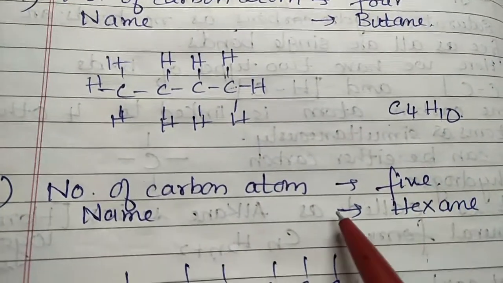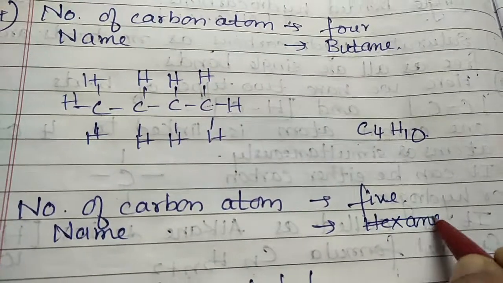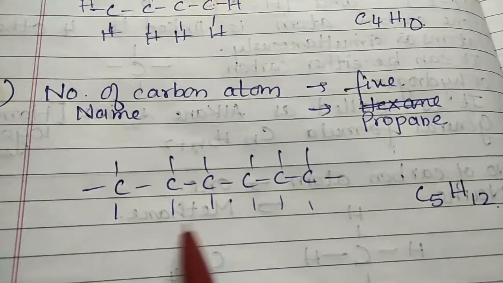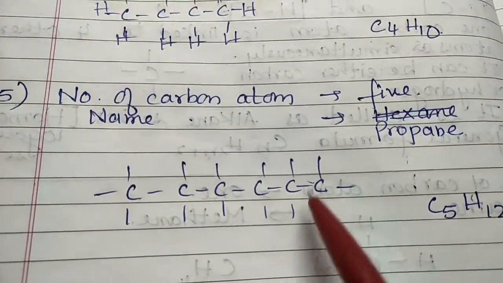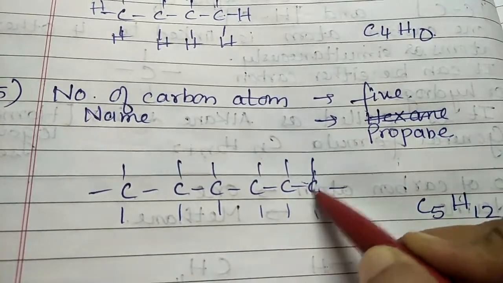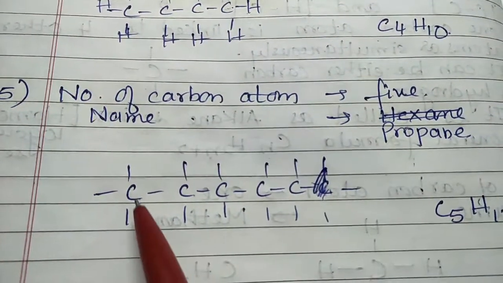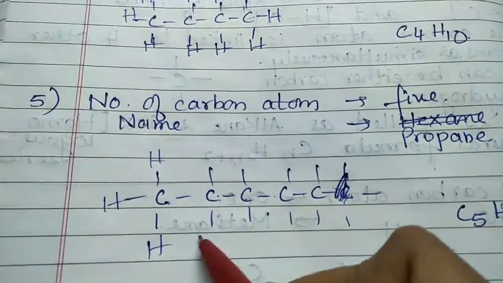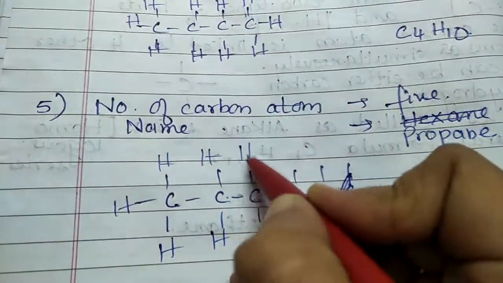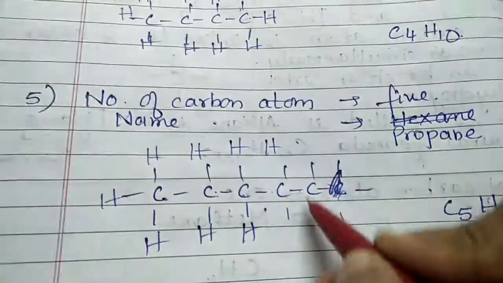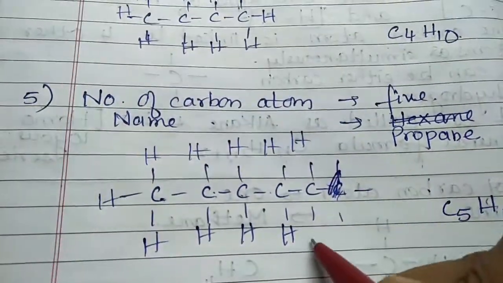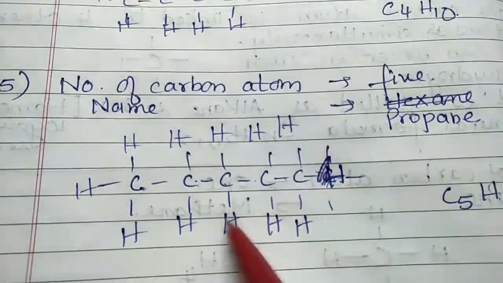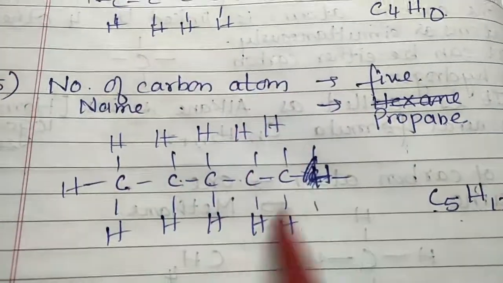Next is carbon atom 5, sorry, just cancel this, 1 2 3 4 5 carbon atoms. So fill the hydrogens, 1 2 3 4 5 6 7 8 9 10 11, and one more, you will have 12 H. So C5H12.